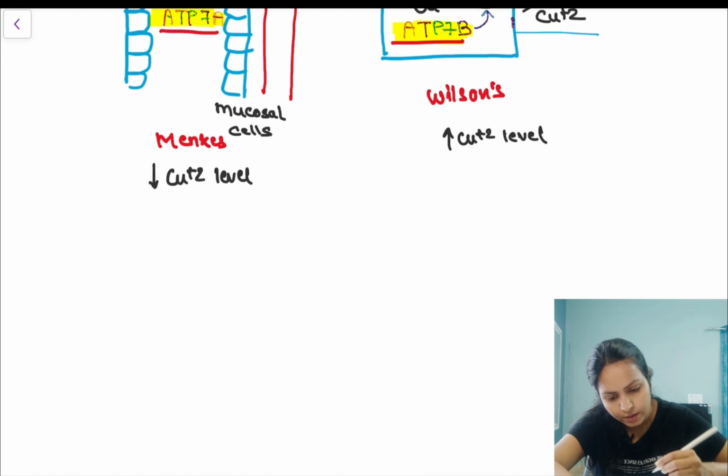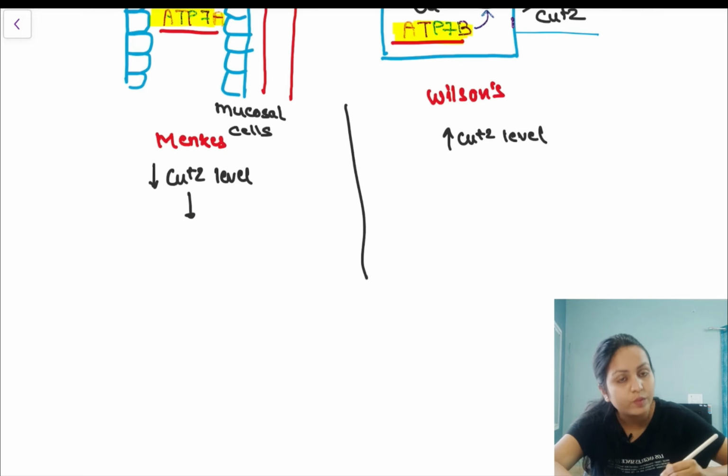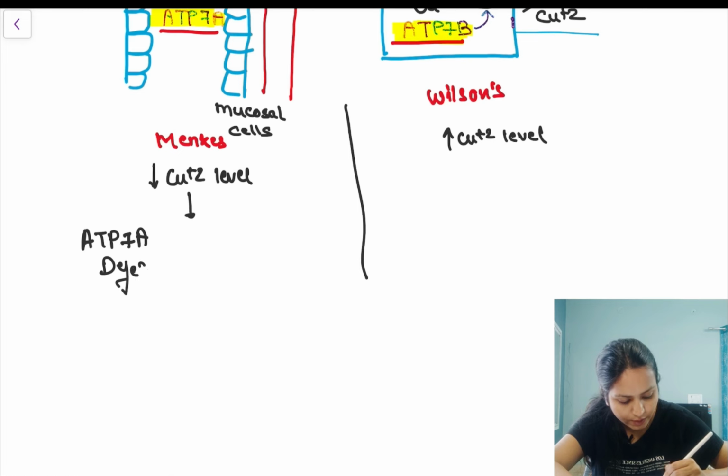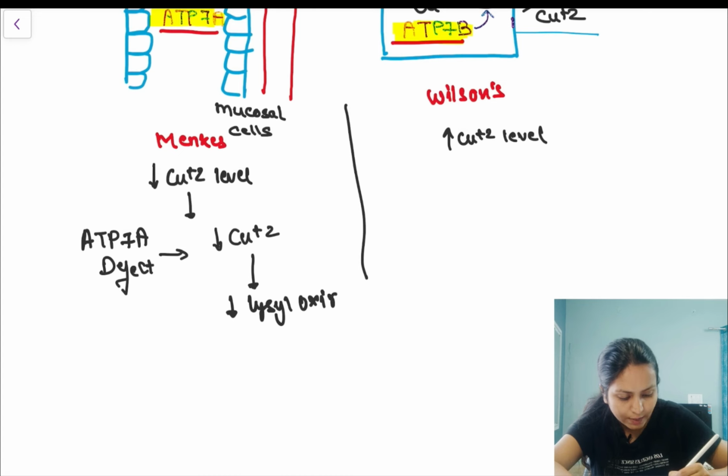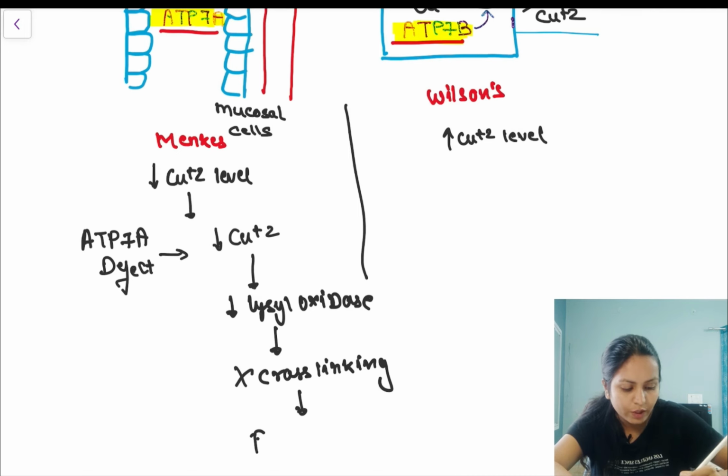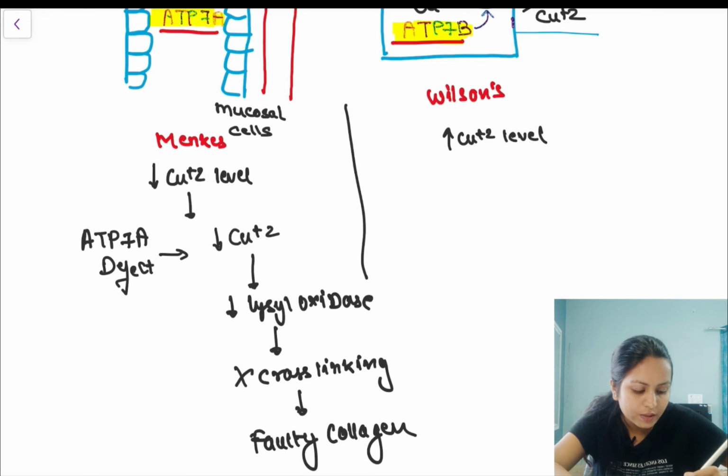So this is what happens in this. Menkes में क्या हो रहा है, I write it down for you. ठीक है, decreased copper that will result because of ATP7A defect. This enzyme will be defective, copper absorption and transport will be defective. So copper की deficiency होगी, that will result in decreased activity of lysyl oxidase enzyme, and that will result in no cross linking, so there will be a faulty collagen, that will be a collagen defect. So what are places that have collagen, there will be symptoms over there, right?